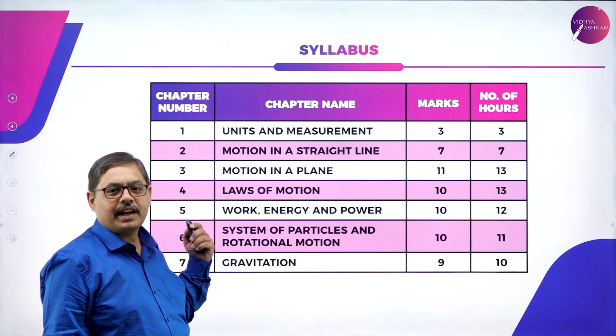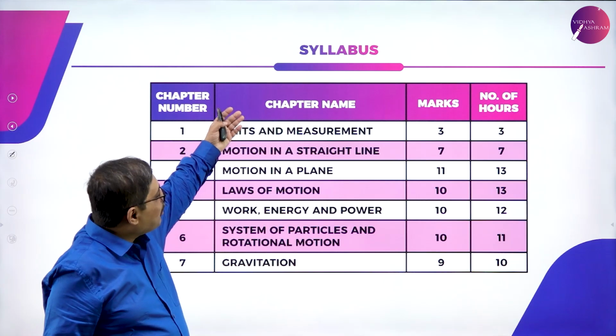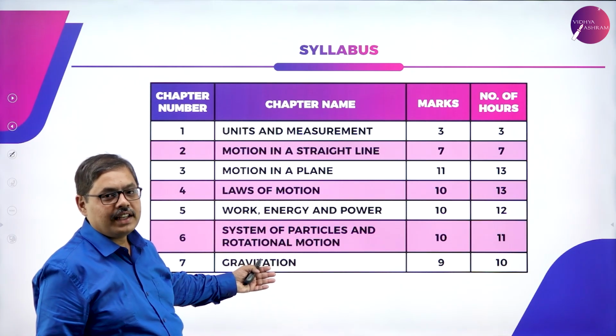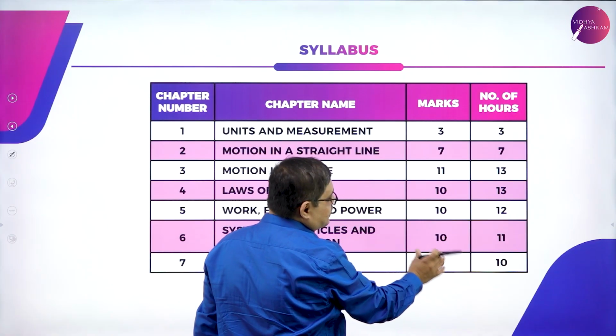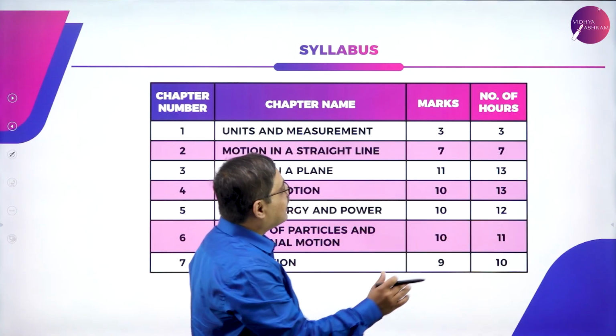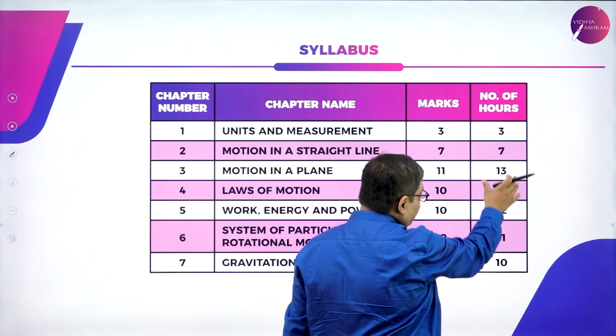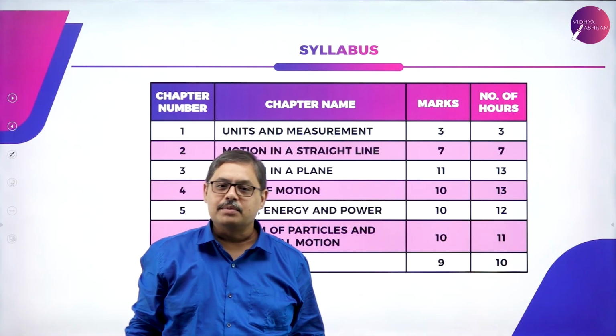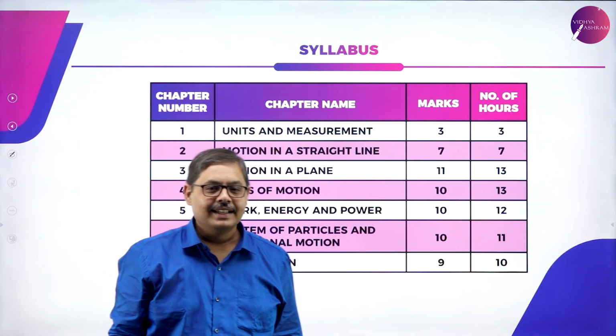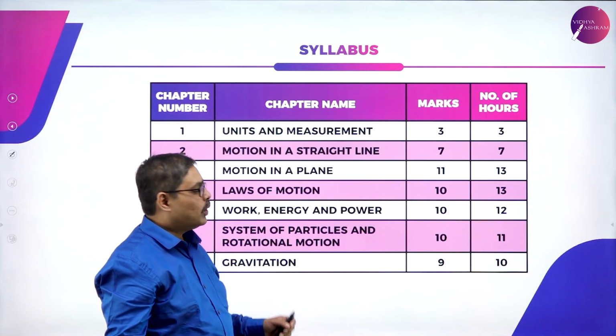Now what I am trying to explain here is the topics or the chapters that we are going to study, the number of marks that is allocated for each of these chapters in the question paper, and the number of hours that has been allocated by the pre-university board to complete the syllabus of each of these chapters. Let us look at them one by one.